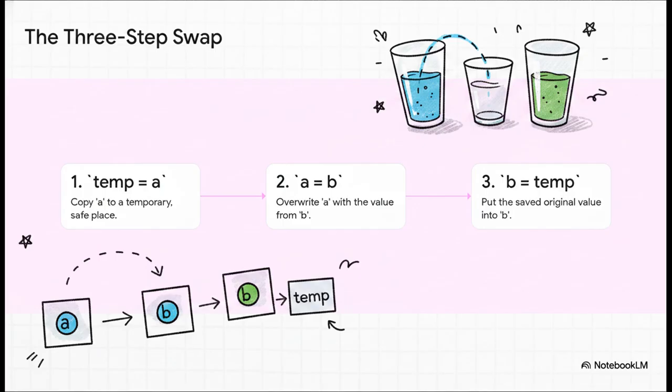It's like trying to swap the liquid in 2 full glasses. You need a third empty glass. First, we create a new temporary variable. Let's call it temp. And we pour the value of A into it for safekeeping. Now A is empty, so to speak. Second, we can pour the value from B into A. And for the final step, we take that value we saved in temp and pour it into B. And there you go, a perfect swap.